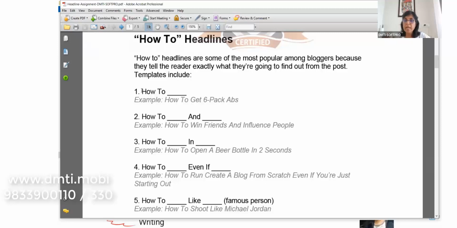Take your time. Examples I mentioned to you. You will create your own headline. I think I'll give you 3.5 minutes. No, 4 minutes. First assignment, 4 minutes. Your time starts now.